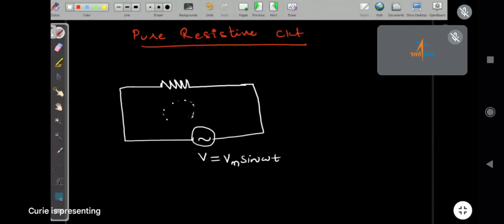Maithili, what is Kirchhoff voltage law? In a closed circuit, applied voltage equals the sum of voltage drops in the circuit.